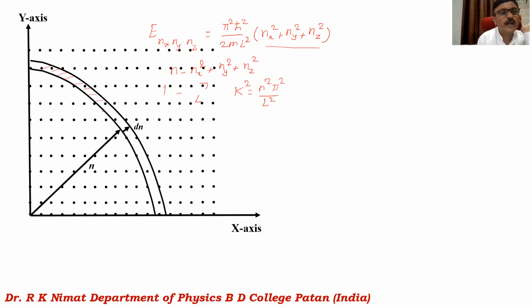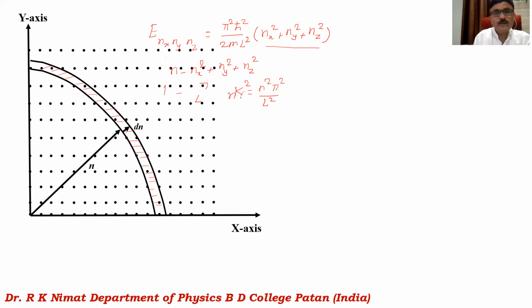So I have to find the number of points in this shaded region. And if I find the number of points or oscillators in the shaded region, I can calculate the number of oscillators per unit volume in the frequency range nu and nu plus d nu.